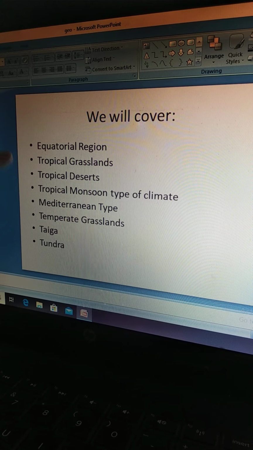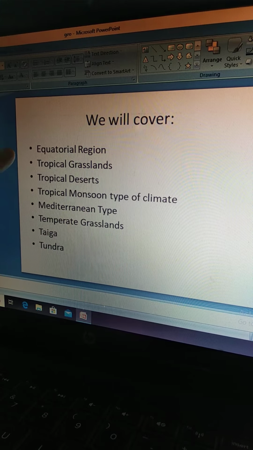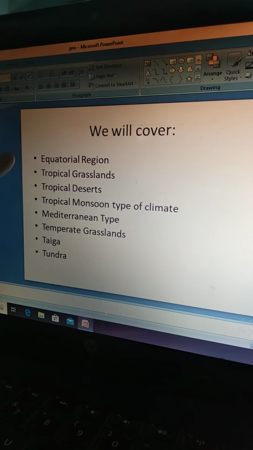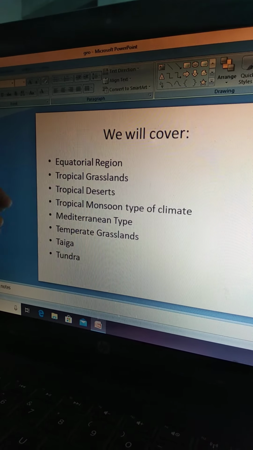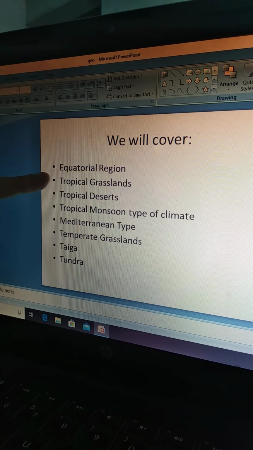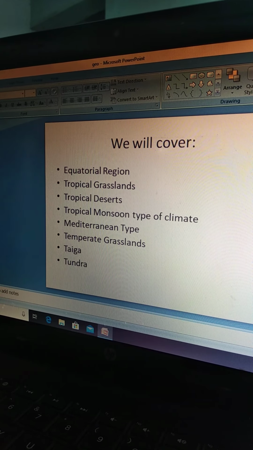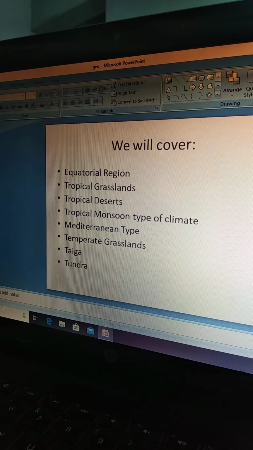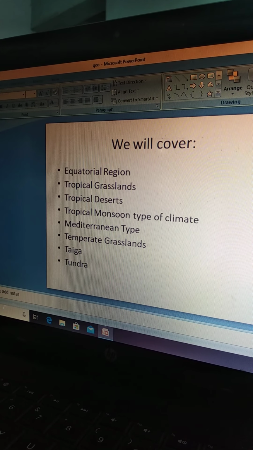We shall be covering all these natural regions of the earth. Equatorial region, as you would be remembering that in the last lecture I have already sent you the PDF, you would have read also. Then we'll be doing the tropical and temperate grasslands. This you would have covered in your class 6 or 7, where you would have read about your North America and South America. You would have come across tropical and temperate grasslands there.